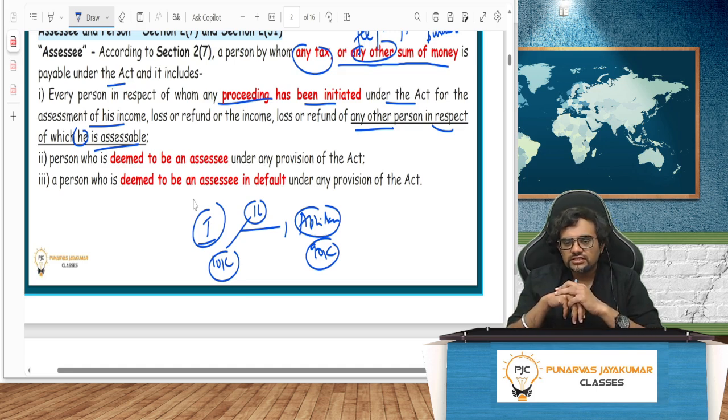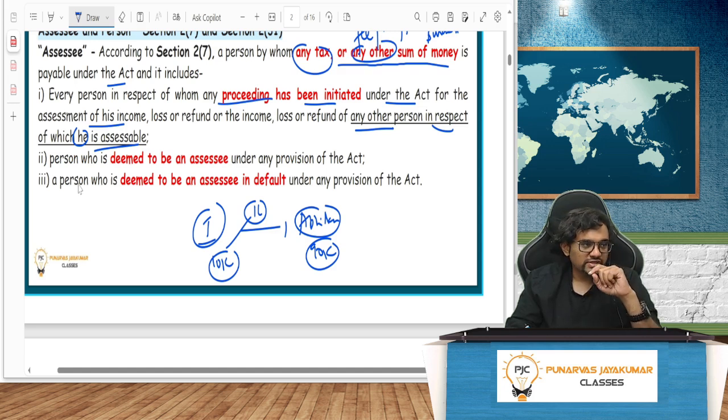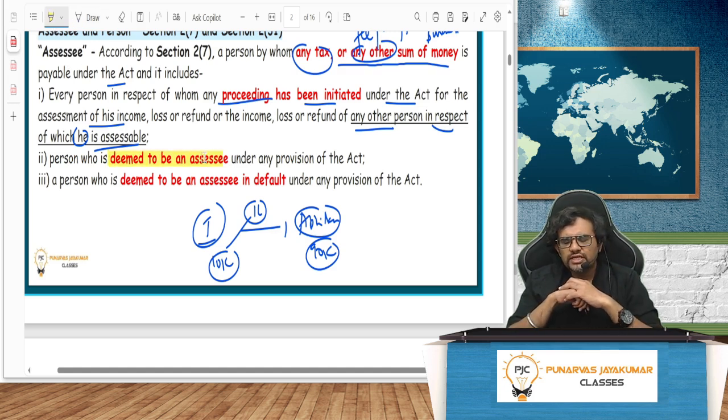So in this case, first of all, even though it is not my liability, it is Abhilash's liability, I have to deduct and pay tax as if Abhilash is paying. In the first instance, when I am deducting and remitting to the government, I am deemed to be an assessee. PJ is deemed to be an assessee.